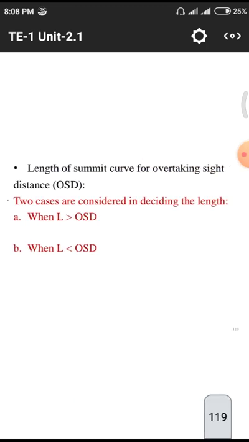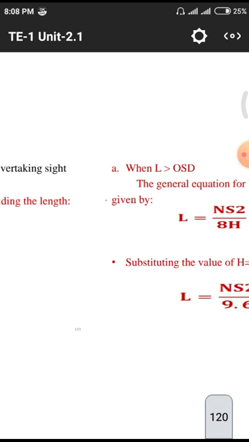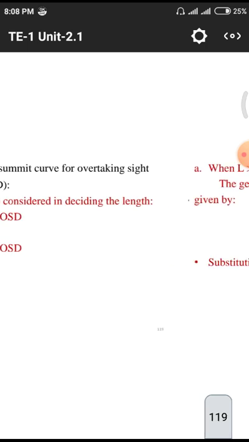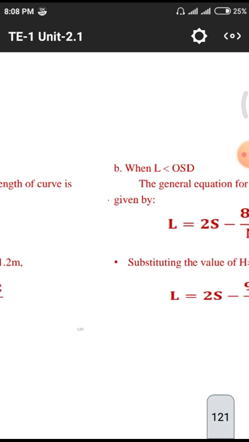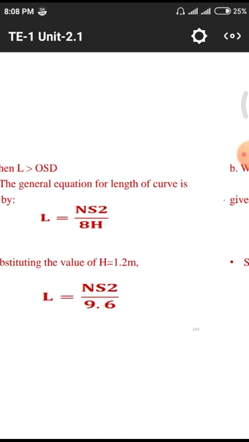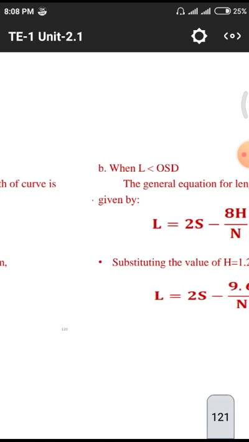But in the case of valley curves, we have small h equal to 0. This is the overtaking sight distance, L equal to OSD. Here we are not having h values.